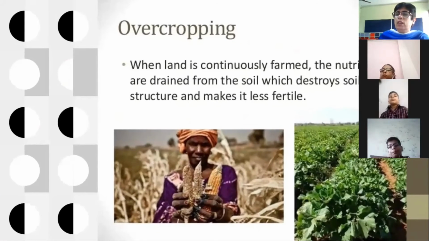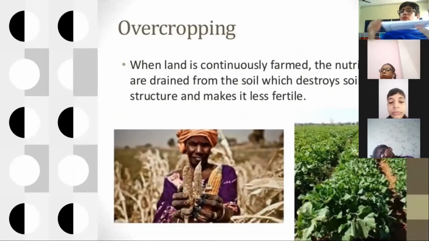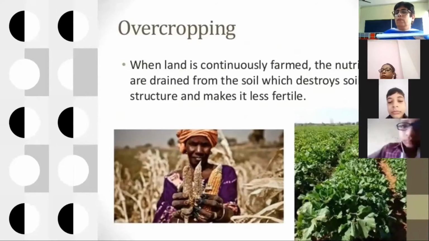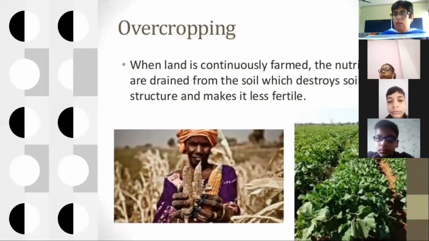Overcropping, over excess cropping, growing of crops. Now in one area, see, if this is a field, we have grown the crops over here. After the harvesting, we have to grow the crop again in the same area.